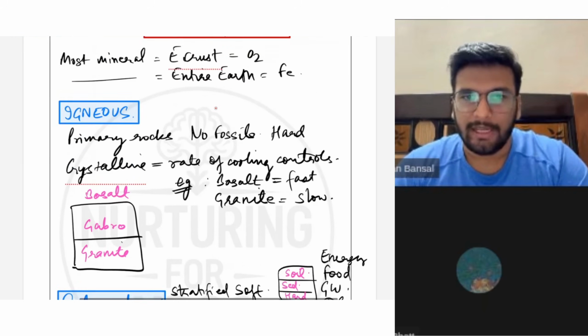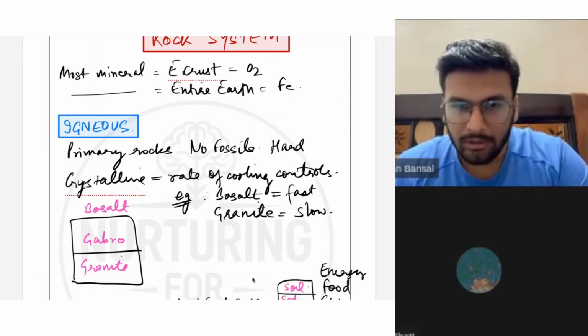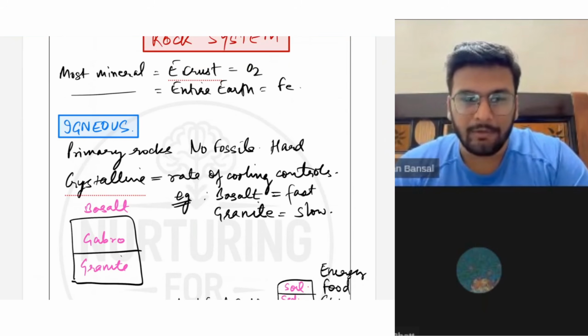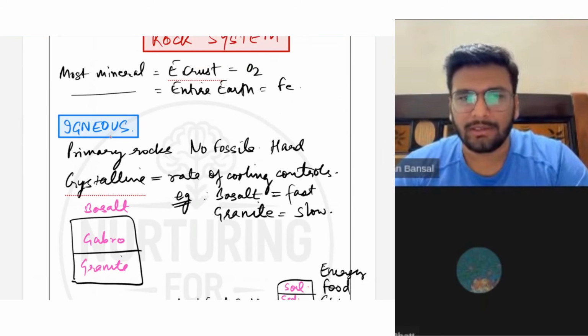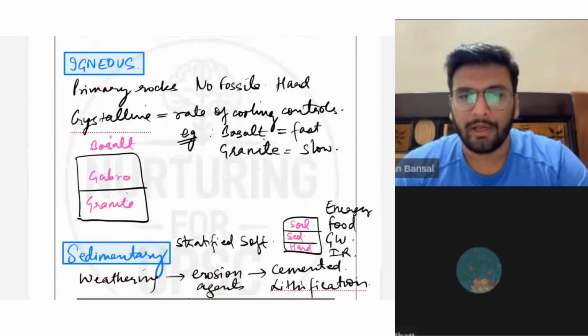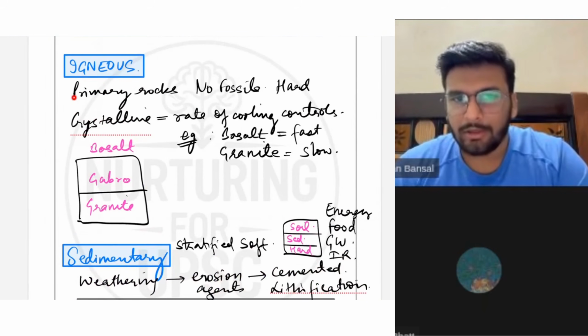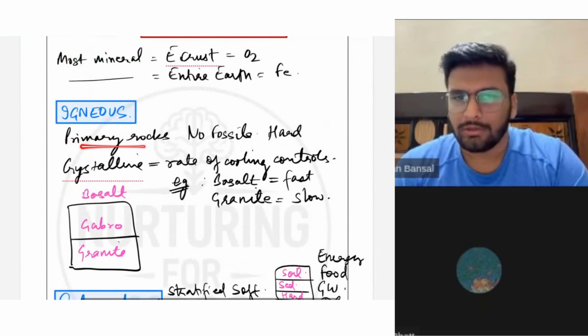Now there are three types of rocks: igneous, sedimentary and metamorphic. Igneous rocks are primary rocks. I guess this question came in mains also. So it is important for both prelims and mains.